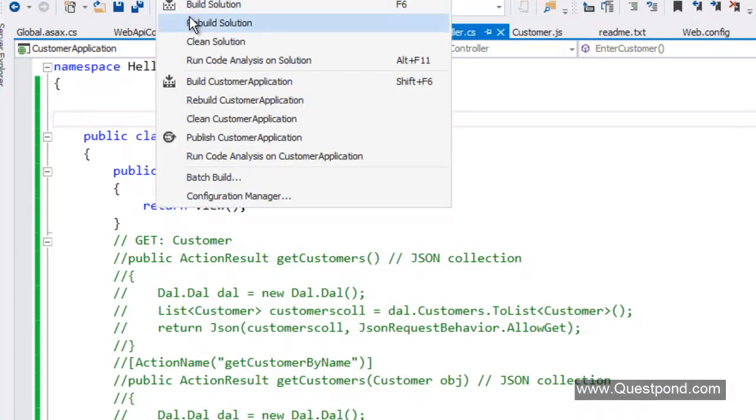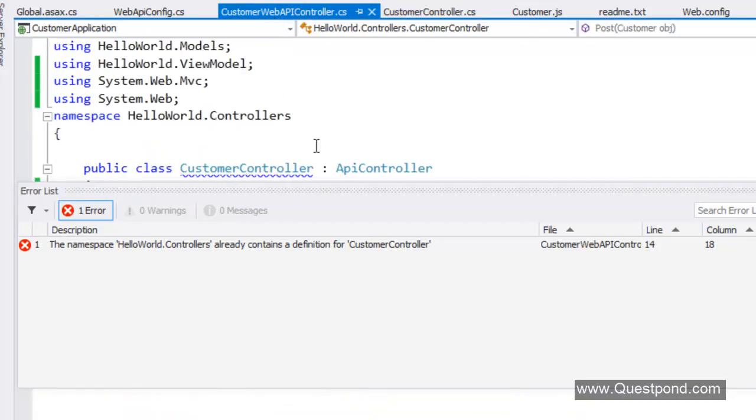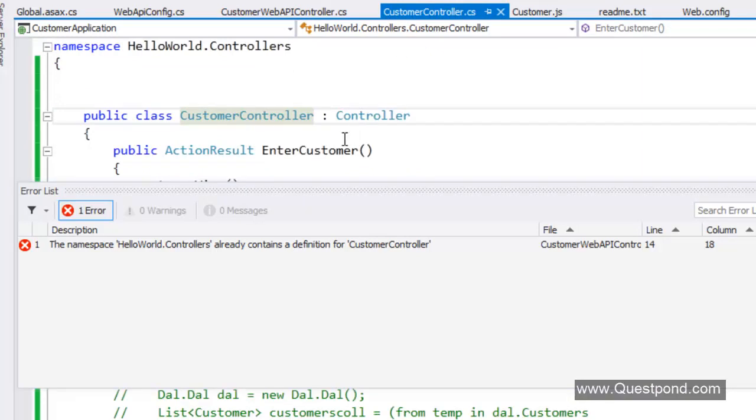So let me go and build this. You can see that it has popped up an error here saying that you have two class names with the name customer controller. So if you remember, we had the web API named customer controller and we had our normal customer controller as customer controller. Okay, so what I'll do is, because this customer controller here is now invoking my UI, I'll say that this is customer UI controller, which actually invokes the UI.